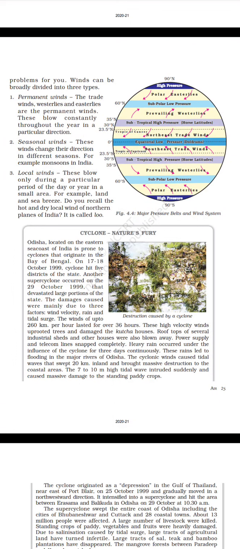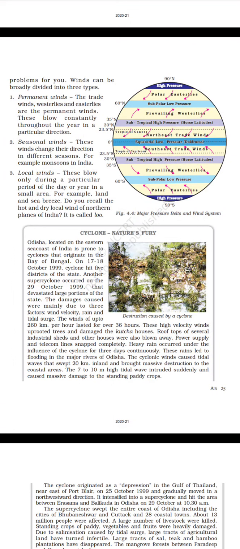The damages caused were mainly due to three factors: wind velocity, rain, and tidal surge. Winds of up to 260 kilometers per hour lasted for over 36 hours. These high velocity winds uprooted trees and damaged the kucha houses. Rooftops of several industrial sheds and other houses were also blown away. Power supply and telecom lines snapped completely.